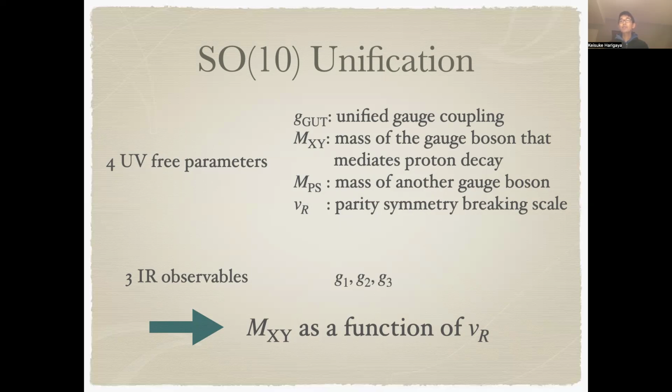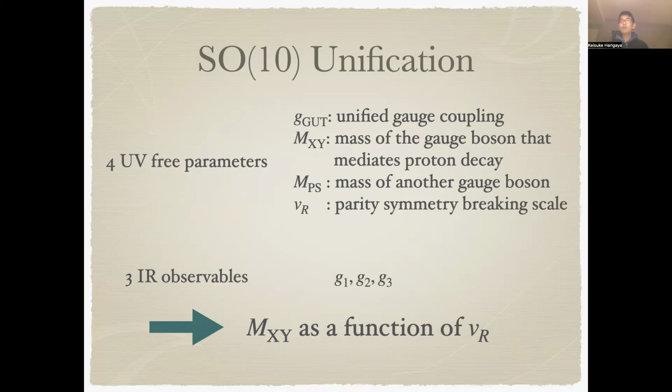Two, the mass of the gauge boson that mediates proton decay, which is called the XY gauge boson. Three, the mass of another gauge boson that does not mediate proton decay. And finally, the parity symmetry breaking scale.